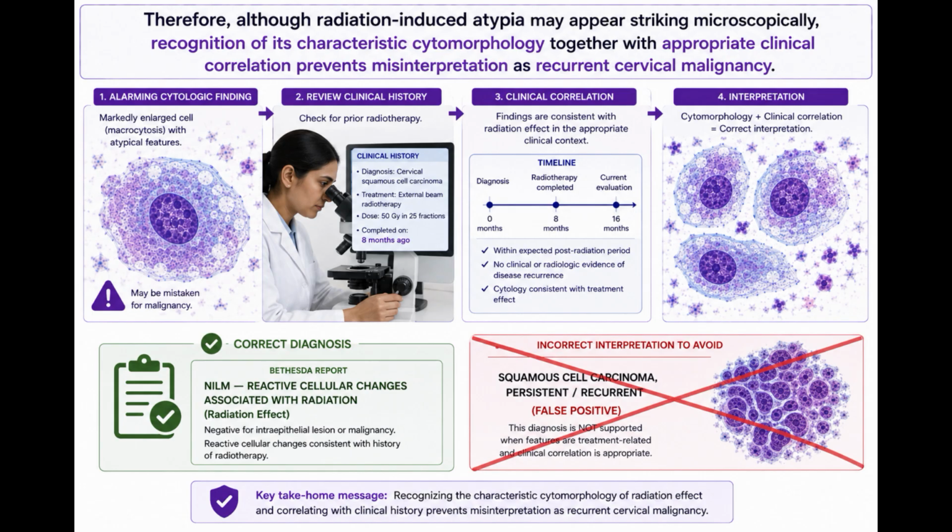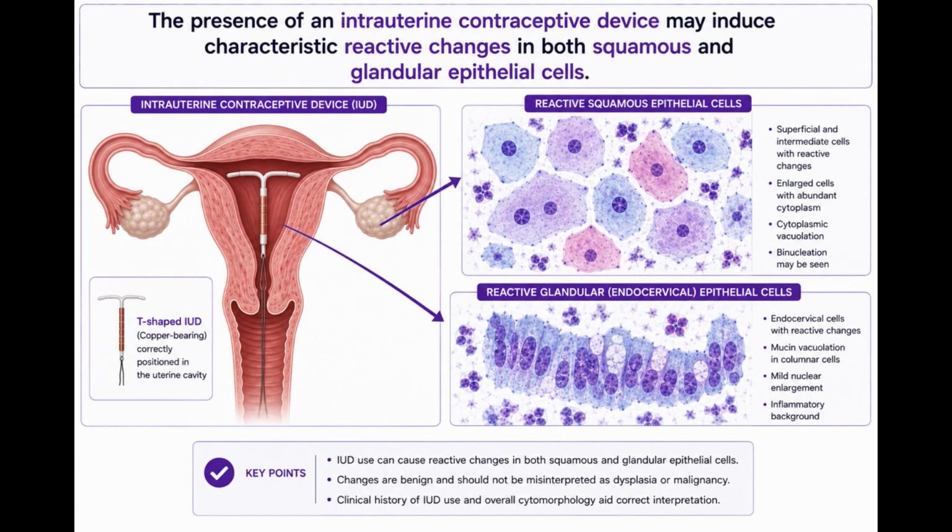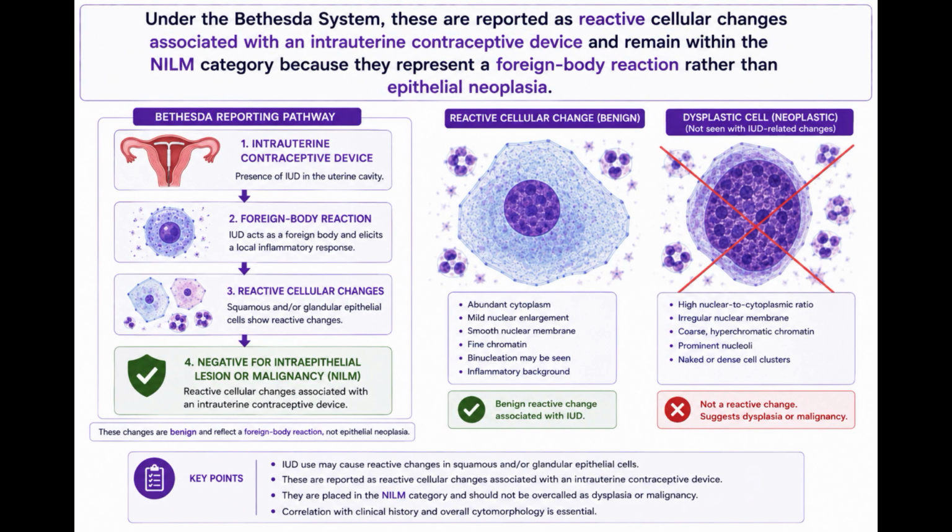as recurrent cervical malignancy. Reactive cellular changes associated with an intrauterine contraceptive device, IUD. The presence of an intrauterine contraceptive device may induce characteristic reactive changes in both squamous and glandular epithelial cells. Under the Bethesda system, these are reported as reactive cellular changes associated with an intrauterine contraceptive device and remain within the NILM category because they represent a foreign body reaction rather than epithelial neoplasia.